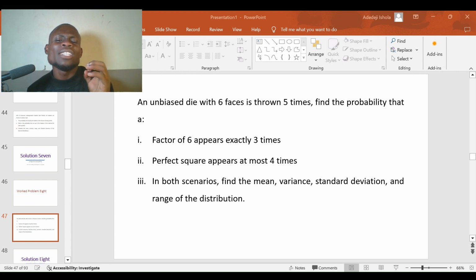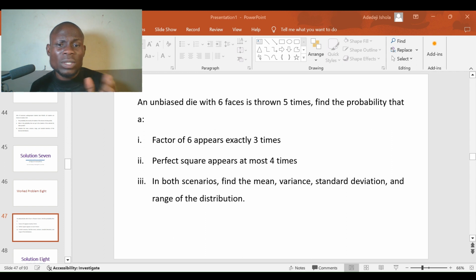Now, it's thrown five times. They don't give us anything, like we don't have the mean, we don't have an average. So since you don't have an average, you are going to use binomial distribution. That's the best way to approach this. In the binomial distribution, you need to find your n, your x, your probability of success, and your probability of failure.